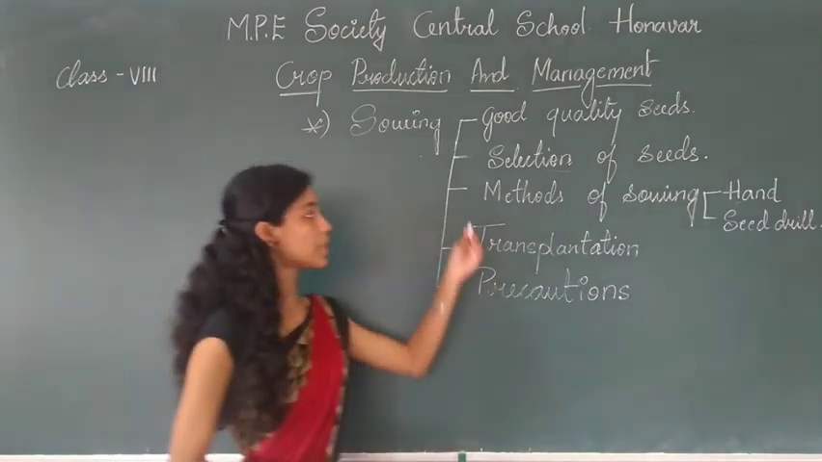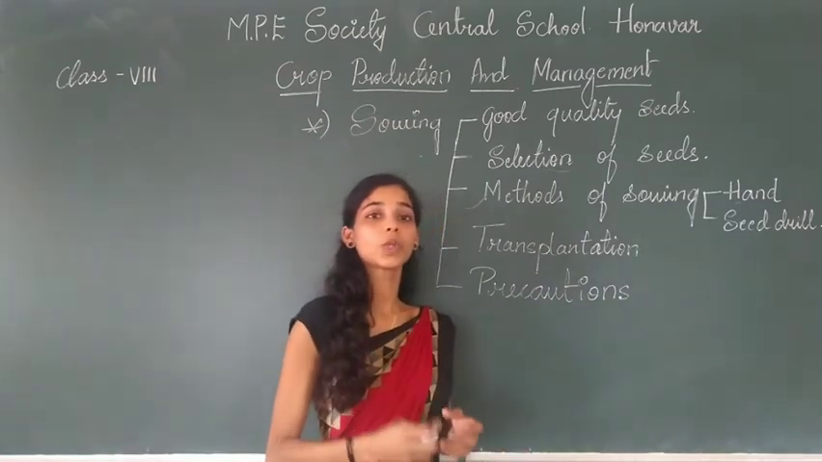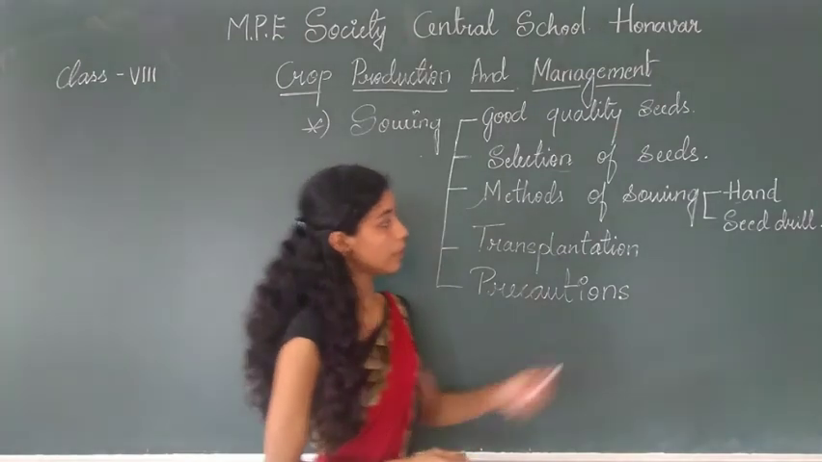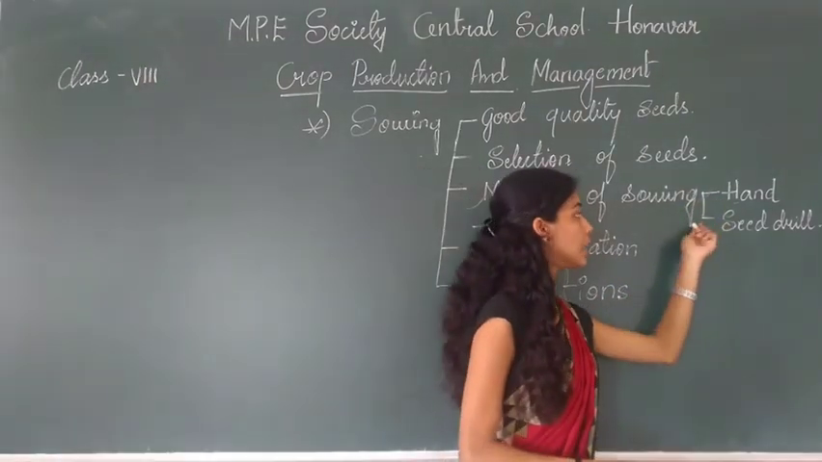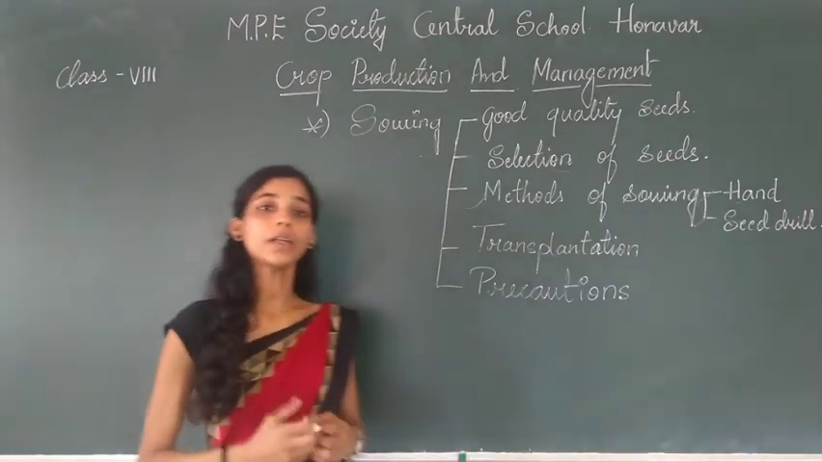So next we have the methods of sowing the seeds. There are different methods by which seeds can be sown. The first one is by hand, and the other one we can do by tools. First we will study how sowing is done by hand.